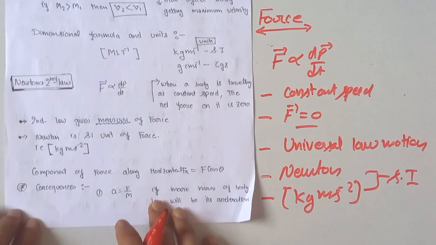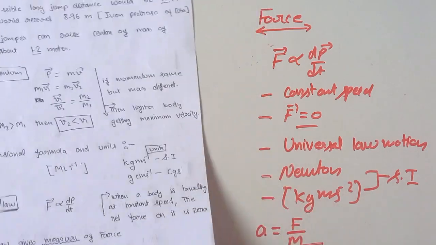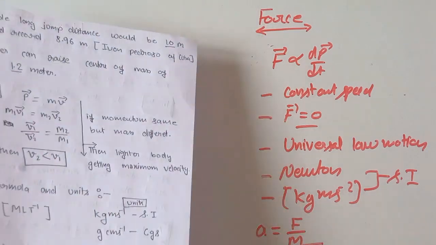And what are the consequences of Newton's second law of motion? Acceleration is equal to force divided by mass. The more the mass of a body, the less its acceleration, and the less its acceleration, the more the mass of the body. I hope these key points are clear to you.